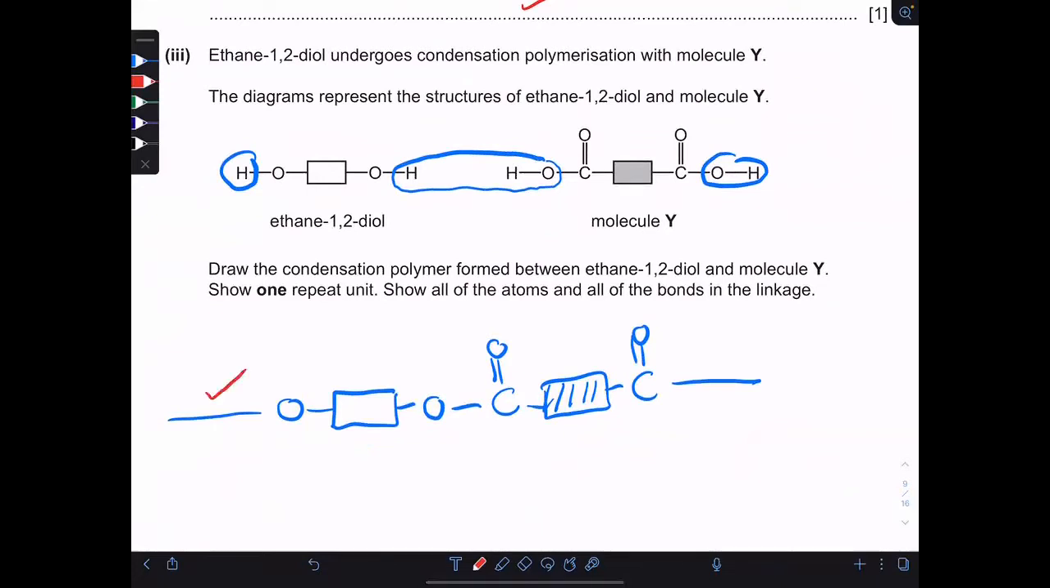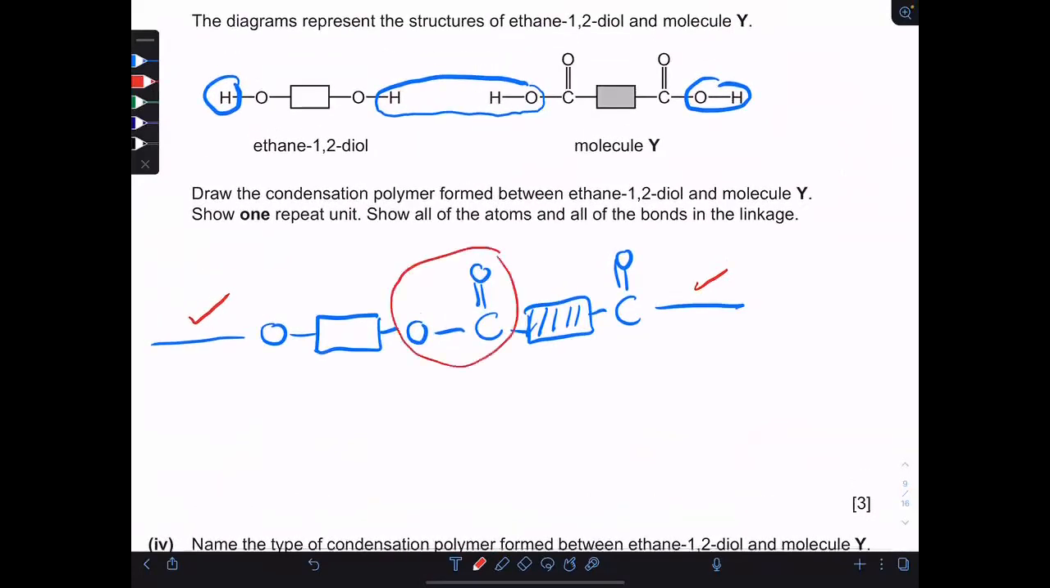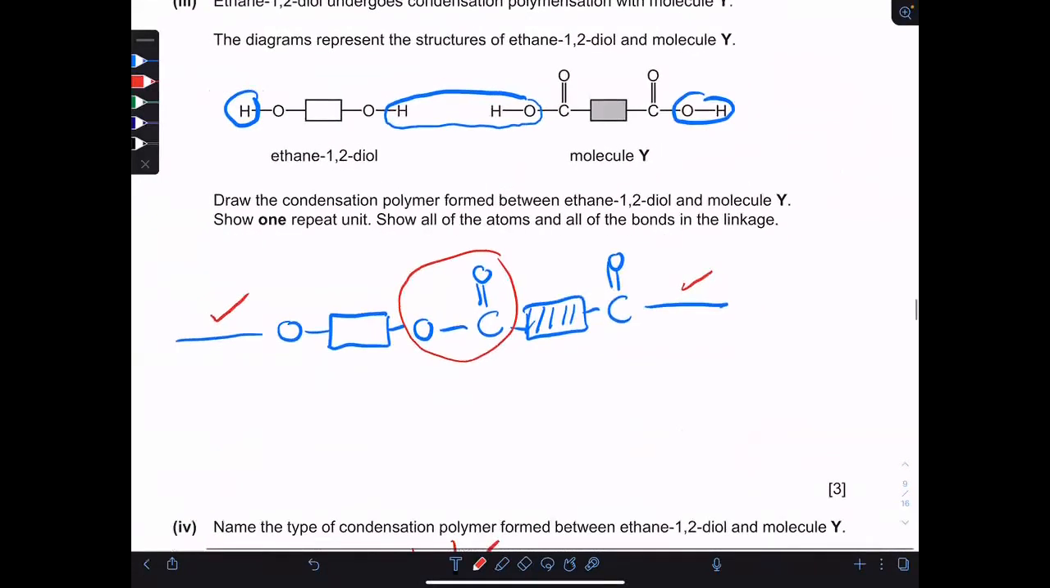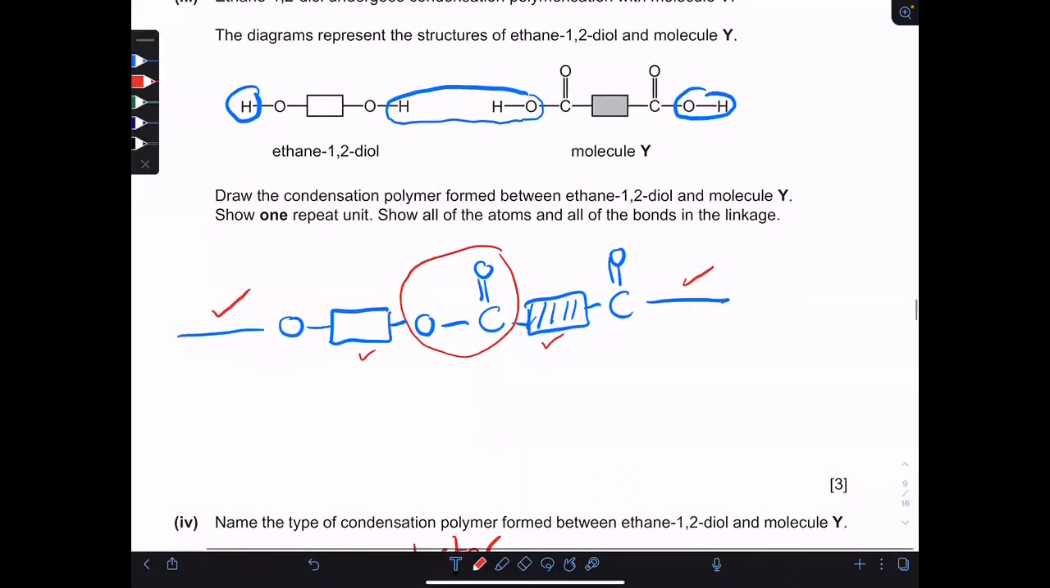Take care of the continuation bonds, take care of the ester linkage, and take care to order the boxes to make one shaded and one unshaded. Okay, a mark for the continuation, a mark for the ester linkage, and a mark for writing the boxes in the correct form. You'll just remove water: OH from the acid, H from the alcohol. Here you remove an H from the alcohol, and here you remove the OH of the acid.